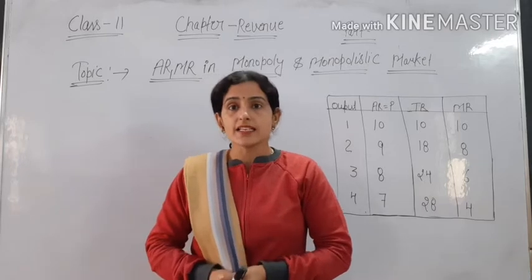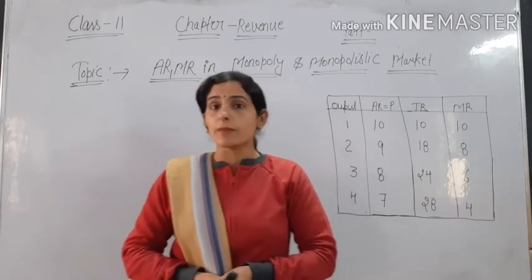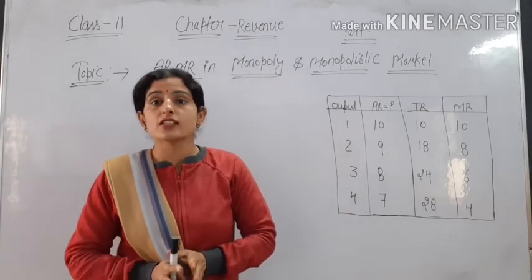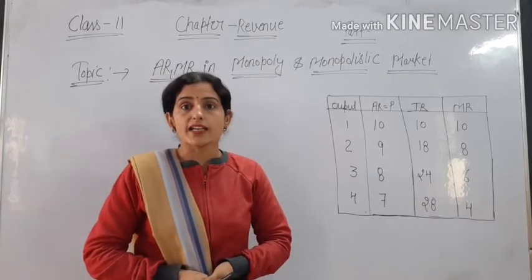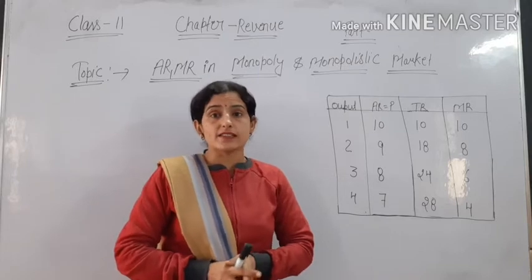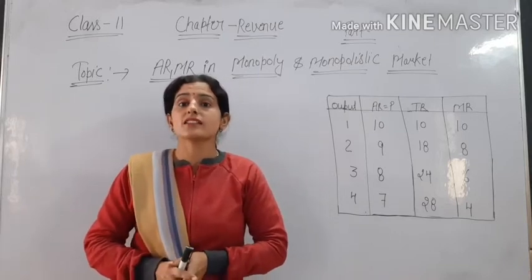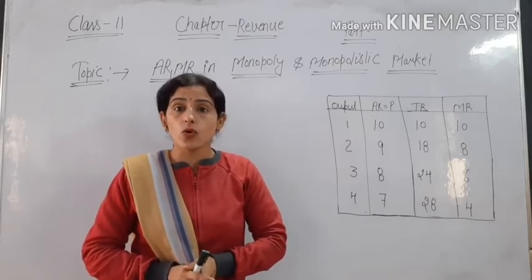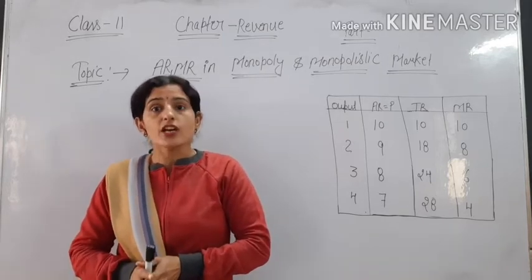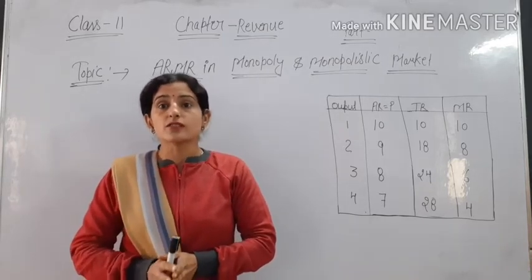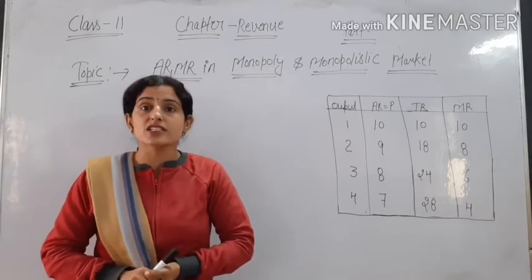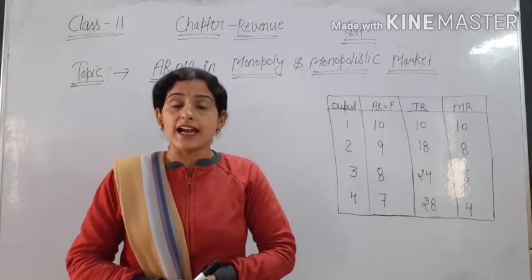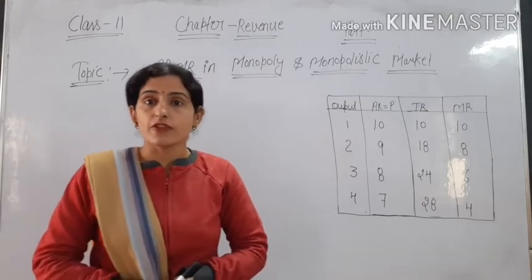As in earlier videos we talked about perfect competition and the shape of AR and MR in a perfect competition market. A perfect competition market is one in which price is decided by the industry and all the firms in the industry follow that price. No firm decreases its price, because that firm will suffer a loss.